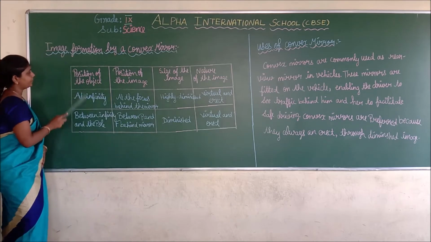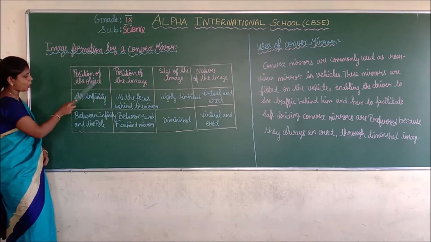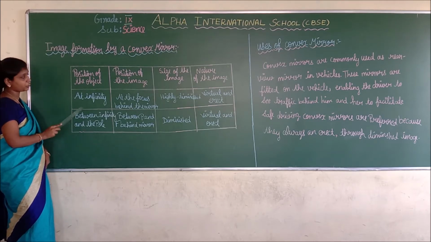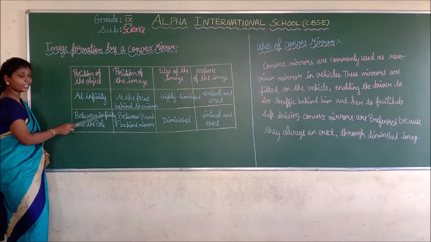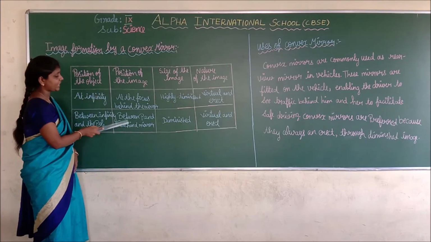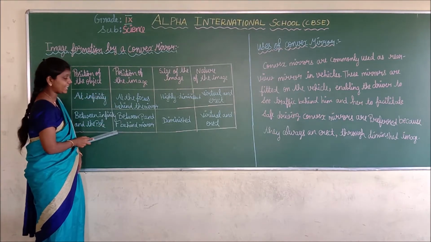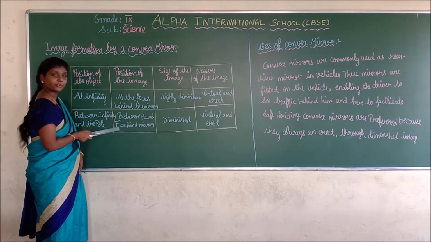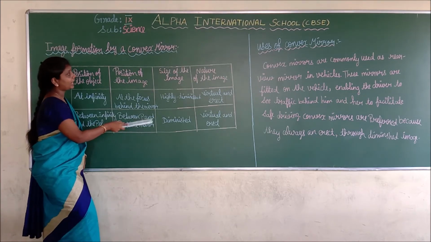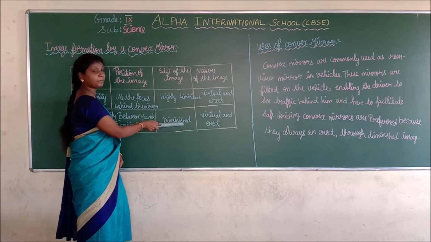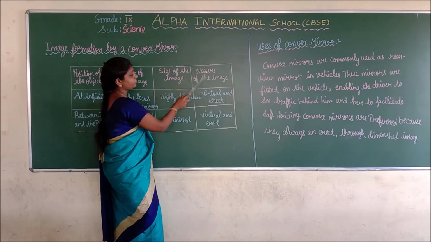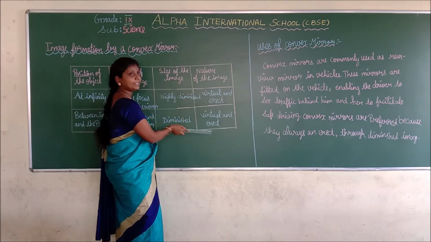Second, if the position of the object is between infinity and the pole, what is the position of the image? Between the pole and the focus, but also behind the mirror. The size of the image is diminished, and the nature of the image is virtual and erect.